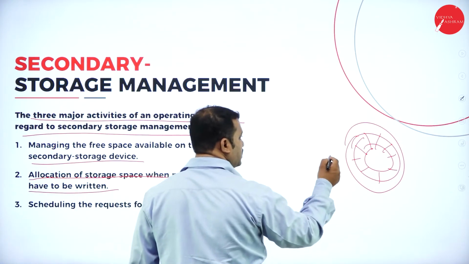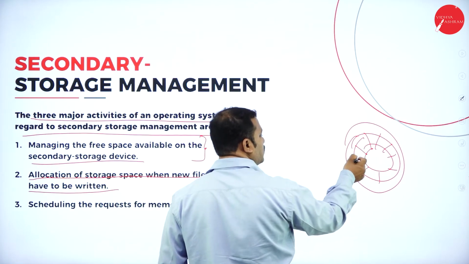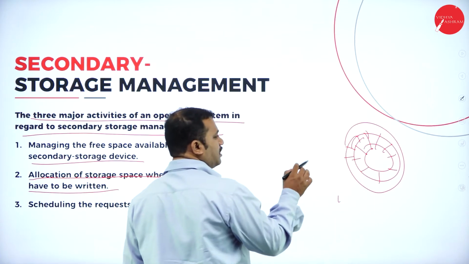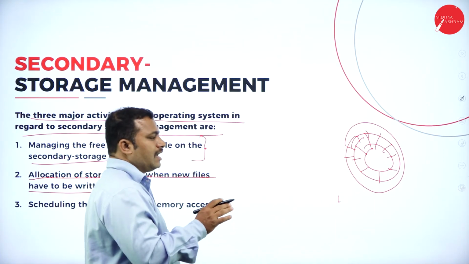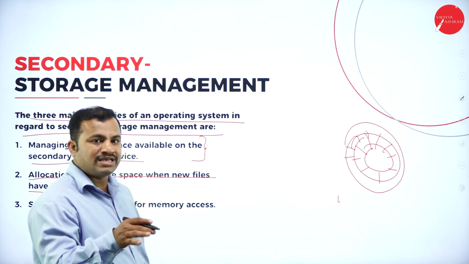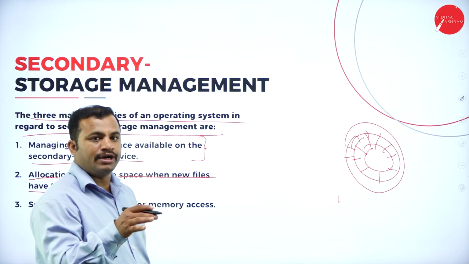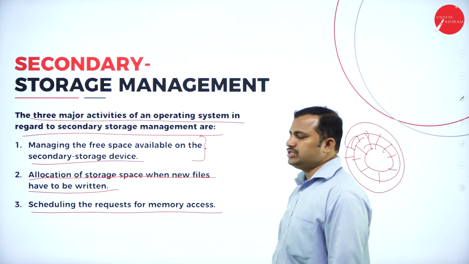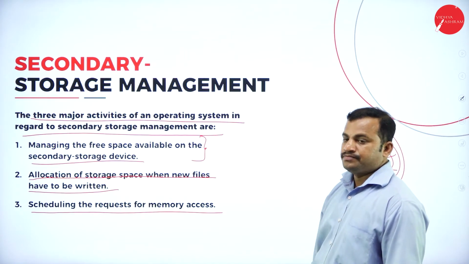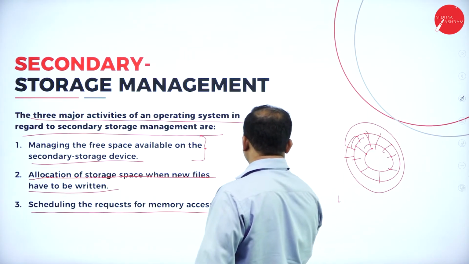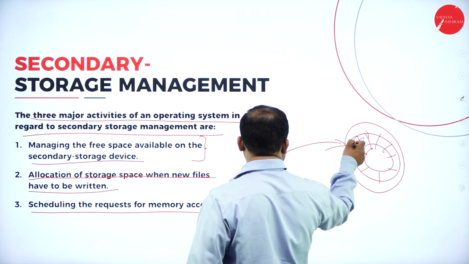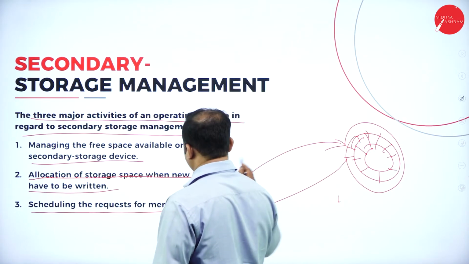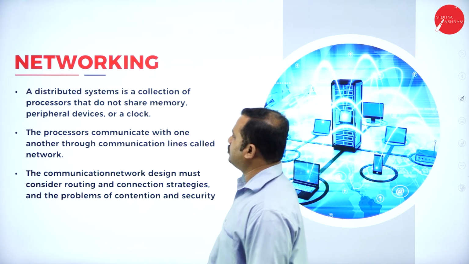The second activity is allocation of storage space when new files have to be written. That is, when there is a new file which needs to be written into the secondary storage, it can be written by using memory management. If there is any space which is not available there, then it can be allocated to some space where the space is sufficient to store it. The third is scheduling the requests for memory access. What is the meaning of scheduling the requests? That means if there is any information which needs to be requested from the device, we can do so. Similarly, if you want to fetch the information from a device, we can fetch it. That is how we are going to do it.